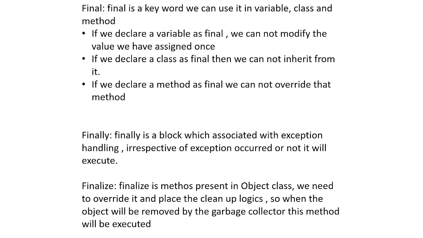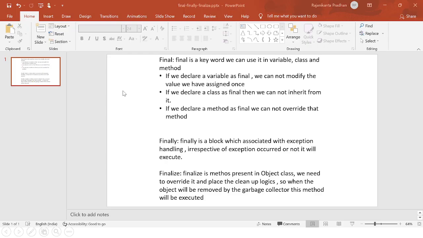Next, if you declare a class as final, then we cannot inherit from it. Suppose you declare a class as final, we cannot extend from that class. I will show you in the example. Let's move to the third one. If you declare a method as final, then we cannot override that method. So hope you got it. Now let's move to examples, the practical approach.